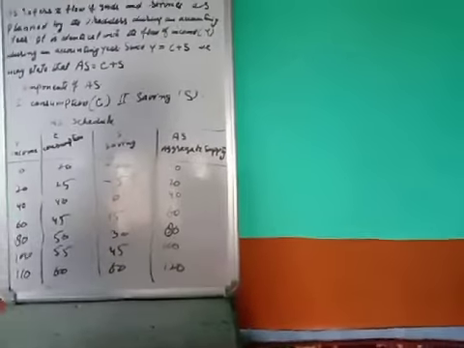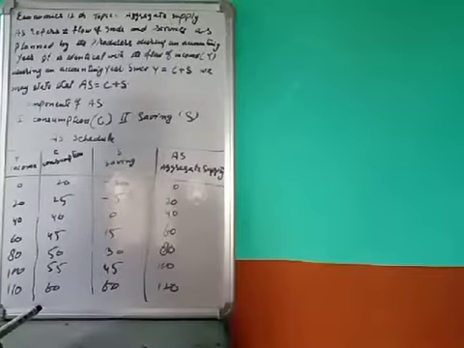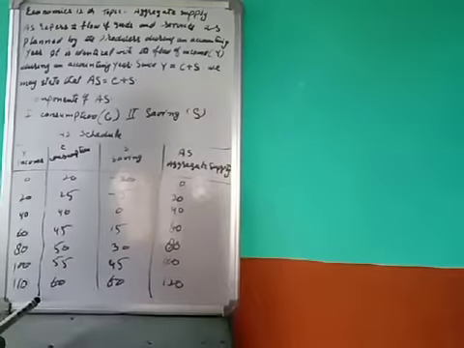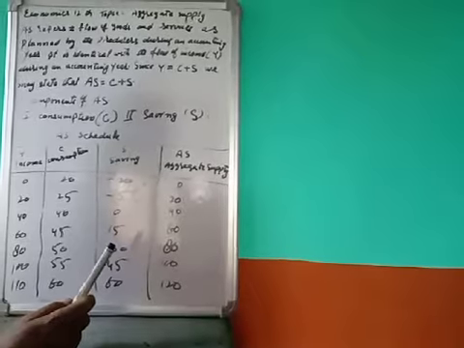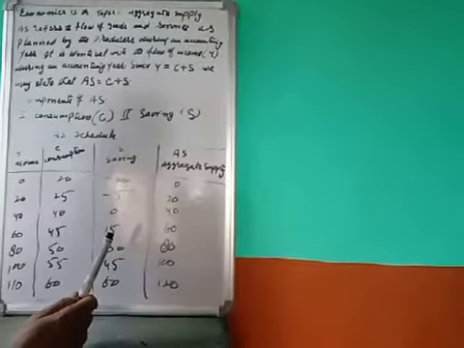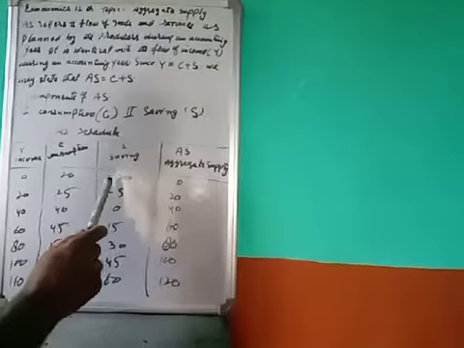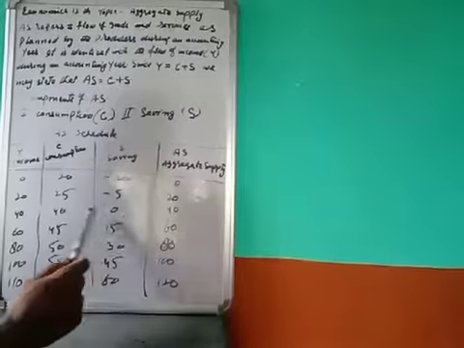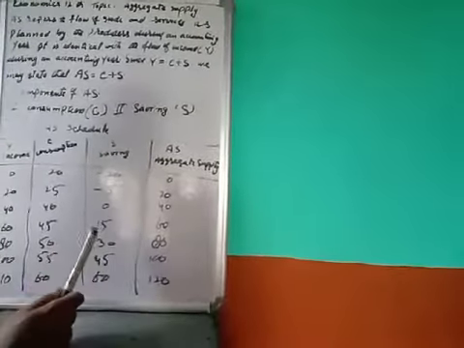Now it is clear from this table that at a lower level of income, consumption is more than income. This is because of the minimum level of consumption. In such a situation, we are withdrawing our past saving, so saving is negative until income reaches rupees 40 crore. When income is rupees 40 crore and consumption is 40 crore, S is equal to 0, saving is equal to 0. Beyond it, savings are positive.